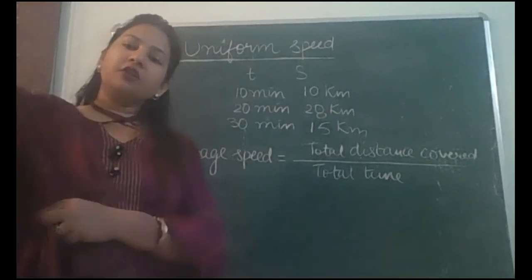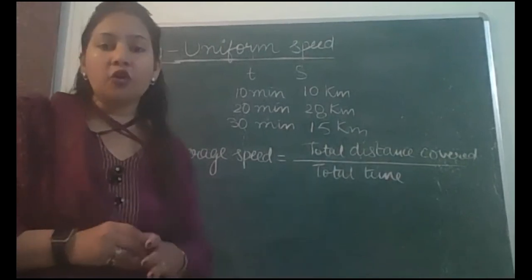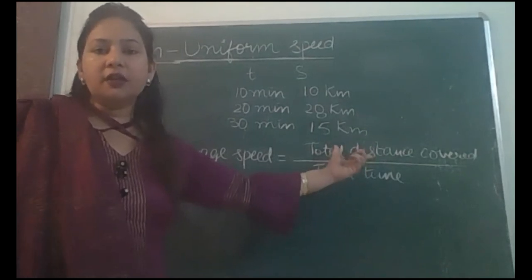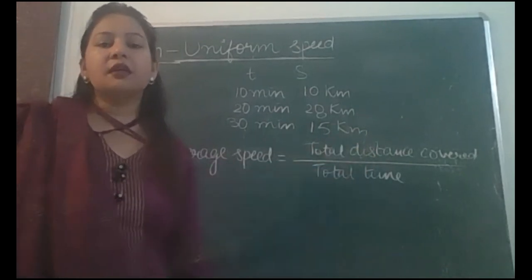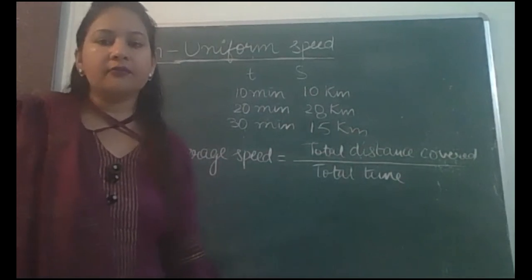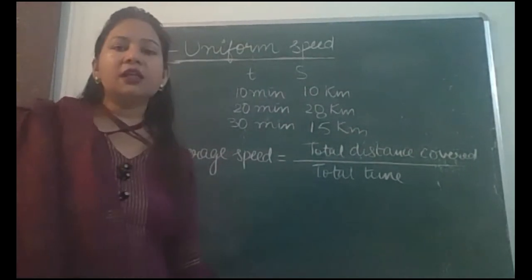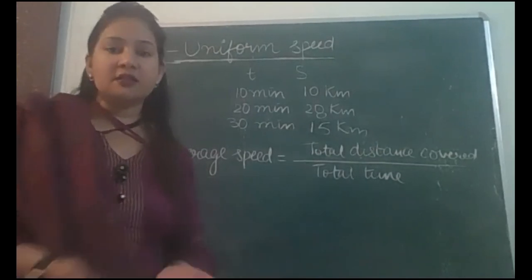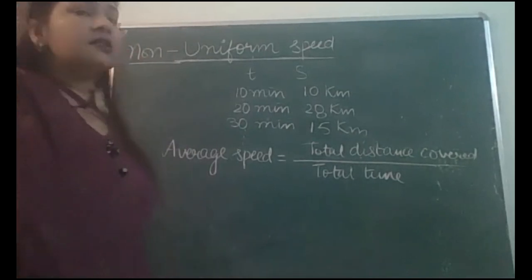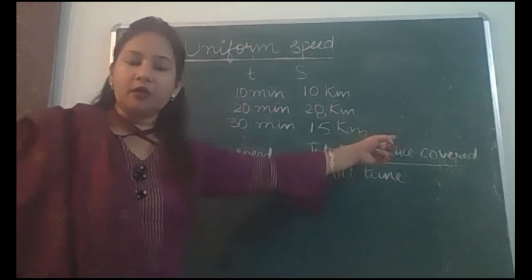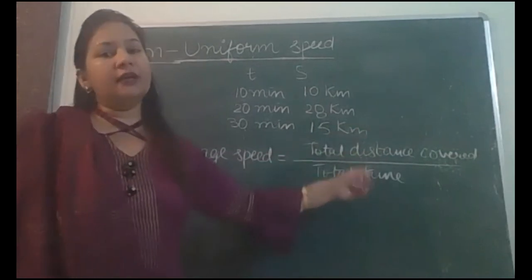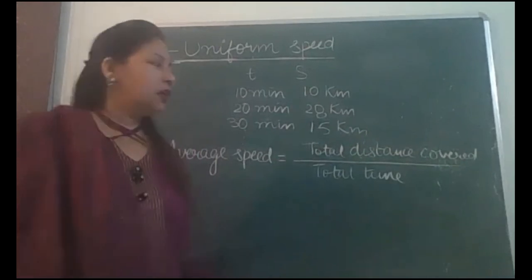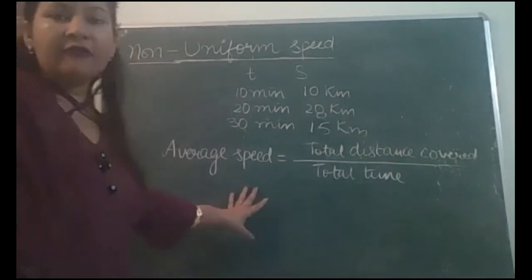So write down the definition of average speed. Average speed is the ratio of total distance covered by an object to the total time taken, total time taken to cover that distance. ठीक है ना? It is the ratio of total distance covered by an object to the total time taken. Right? So this is average speed.